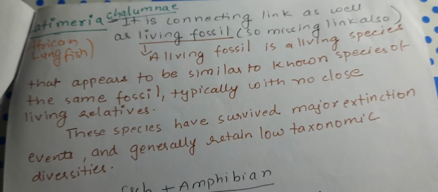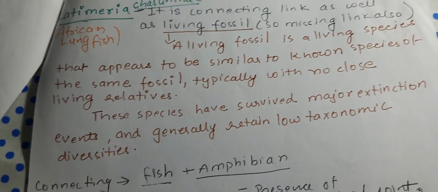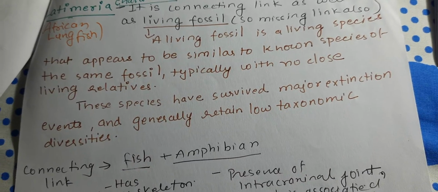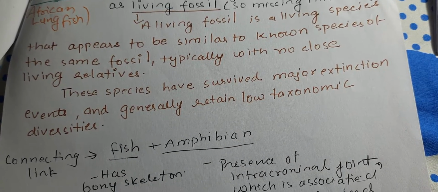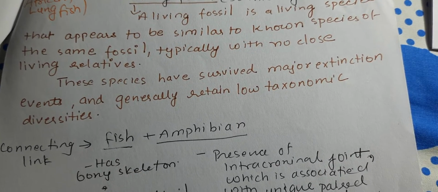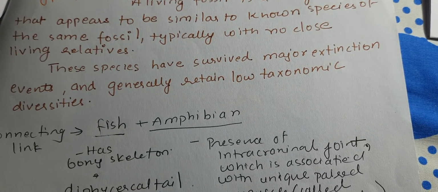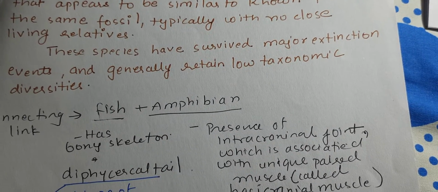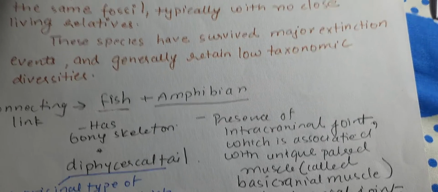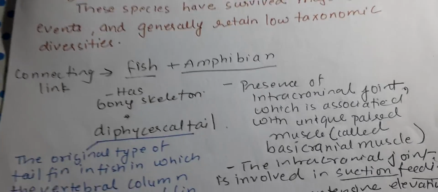A living fossil is a living species that appears to be similar to known species of the same fossil, typically with no close living relatives. These species have survived major extinction events and generally retain low taxonomic diversity. So this is a connecting link between fish and amphibian.